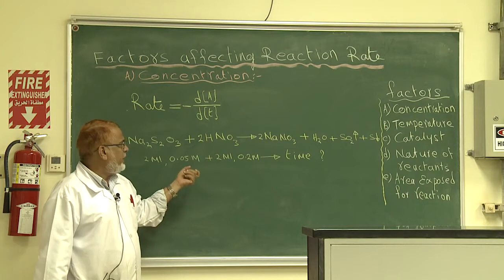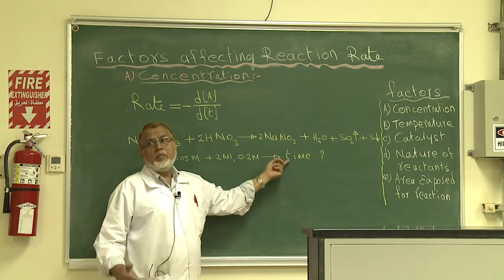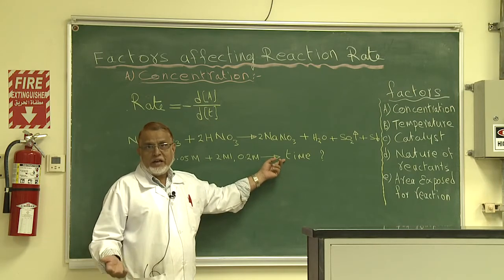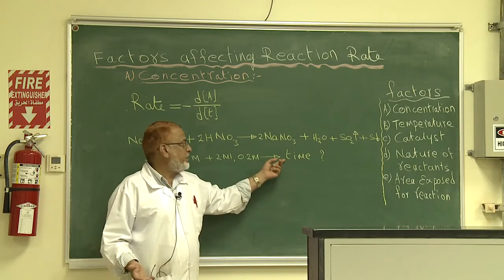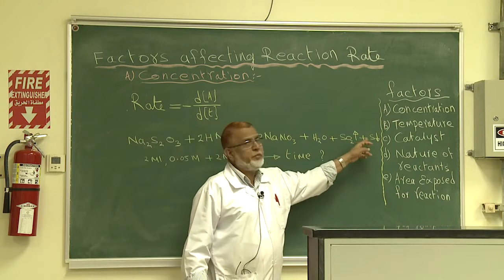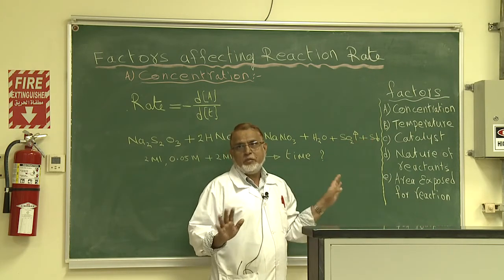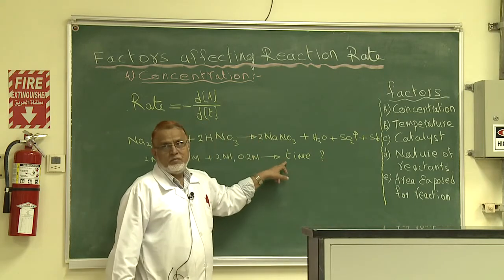Then I find how much time it takes to complete the reaction. The question is how to understand the reaction is completing. The answer is the formation of sulfur precipitate. Once the sulfur is completely formed, the reaction is complete, so I can find the time.